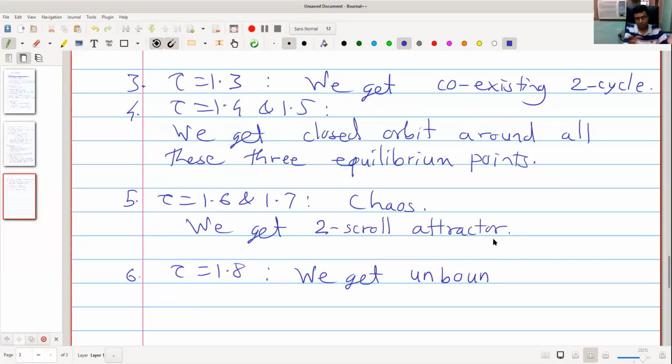There are so many things in unstable. Unstable means it can be closed orbit, oscillating solutions, periodic oscillations, it can be chaotic oscillations, or it can be unbounded. All these things are in the unstable region.